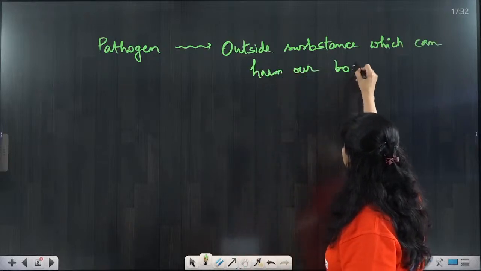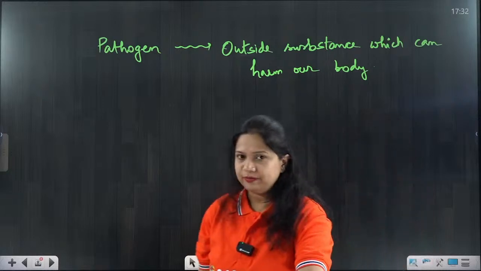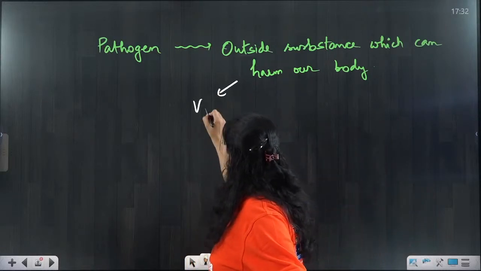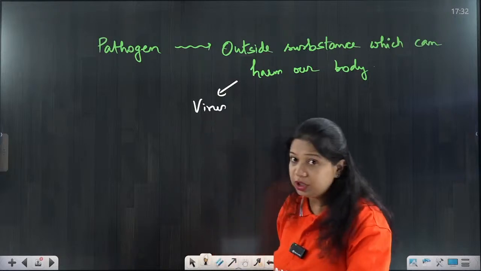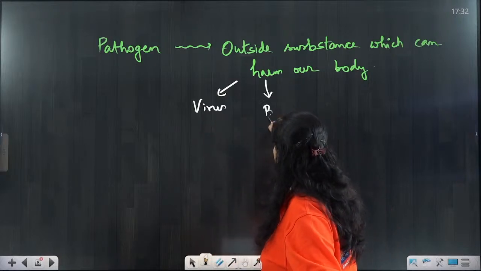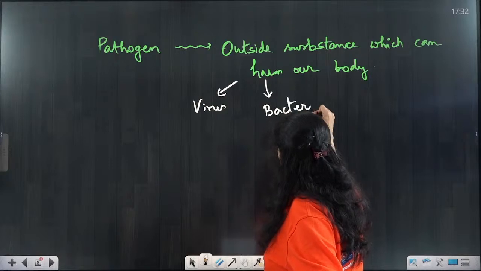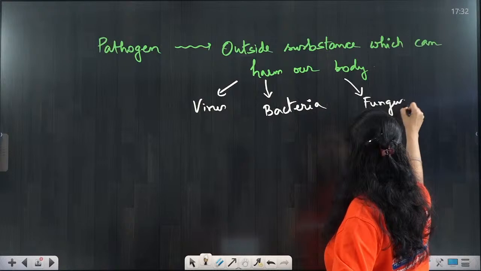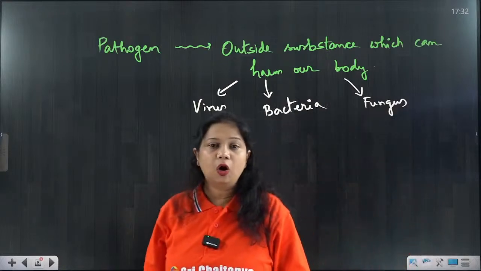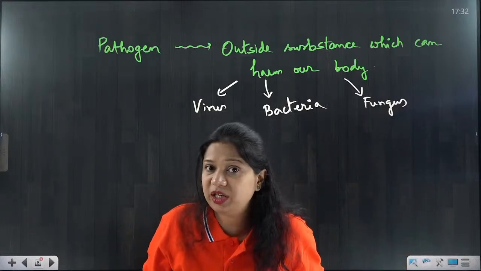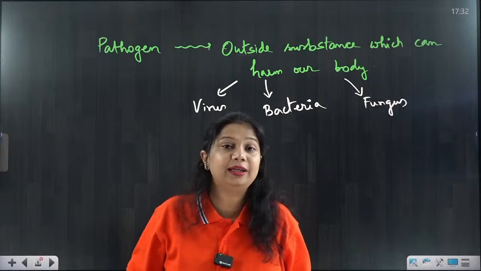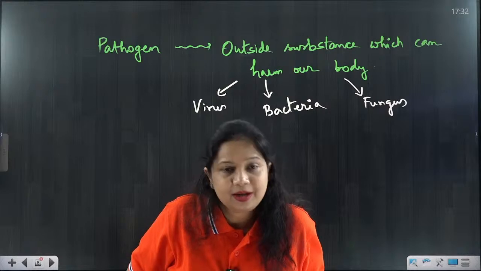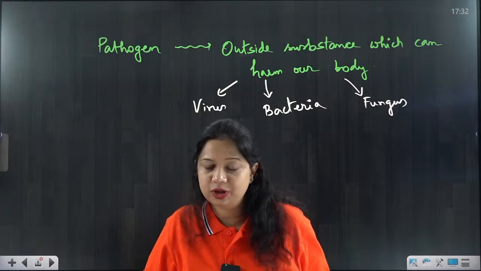A virus can be a pathogen, a bacteria can also be a pathogen, a fungus can also be a pathogen, a protozoa or a parasite can also be a pathogen. So anything that is going to harm our body can be a pathogen. They are all called pathogens.